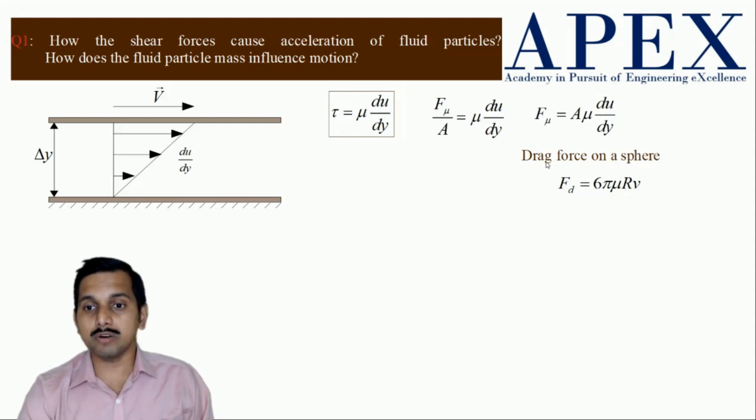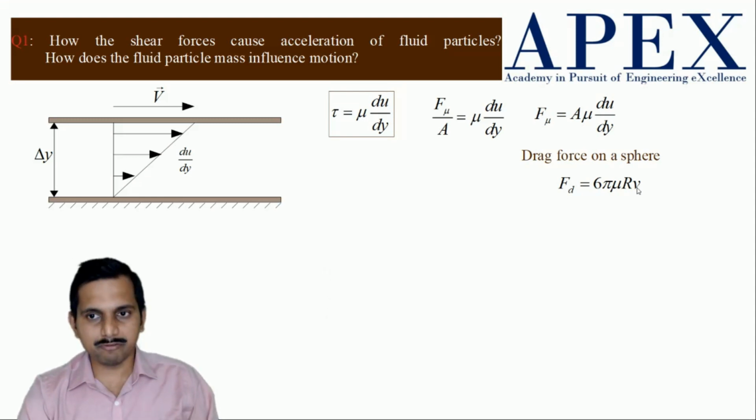So the viscous drag on a sphere is Fd equal to 6 pi mu R v. Now why did I put it here? Observe that the resisting force due to viscosity is proportional to velocity. So here also you see it is proportional to velocity.